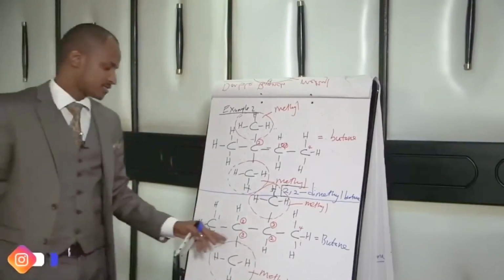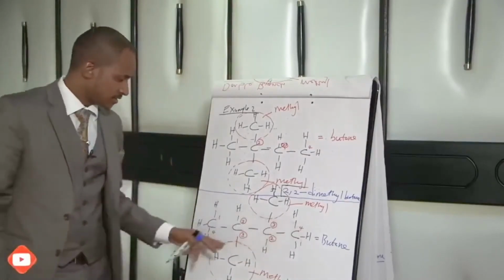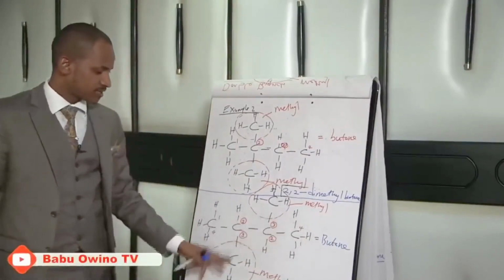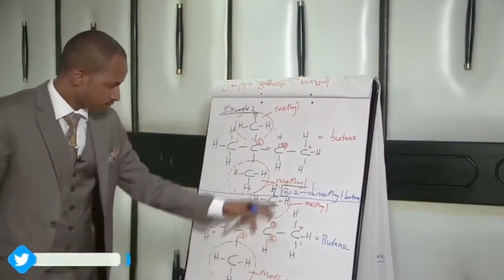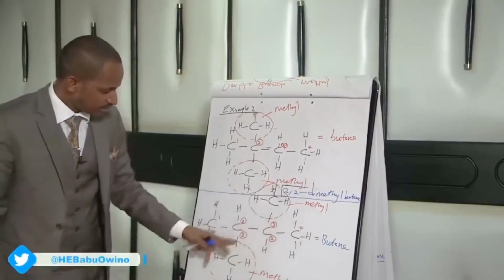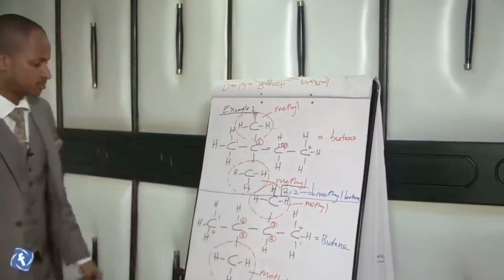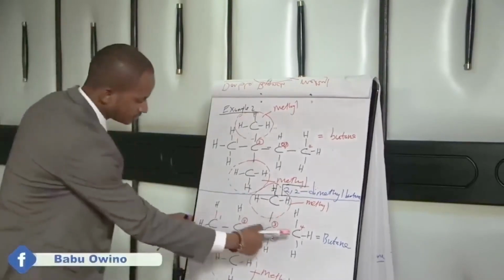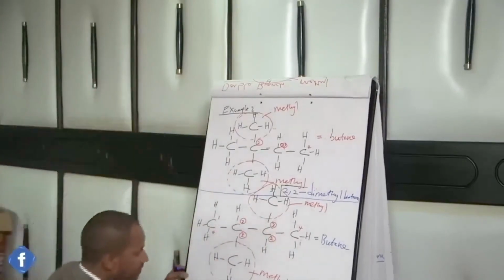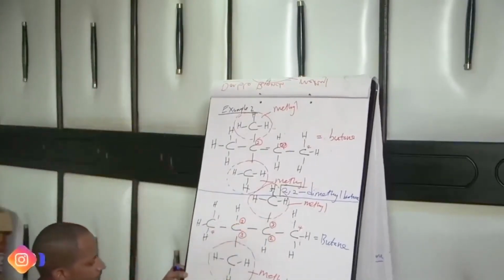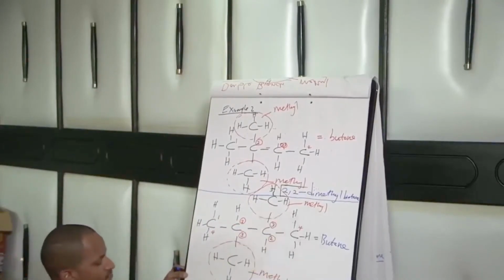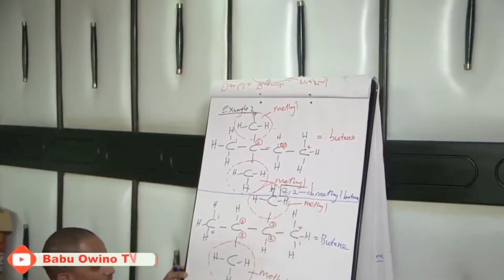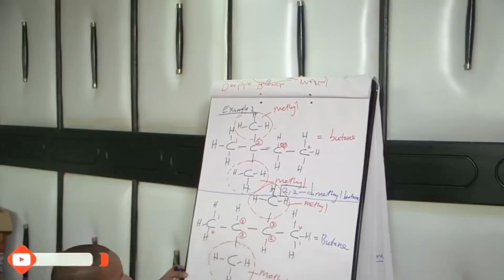So you notice, class, that when you go like this, it lies on the second, the first branch, and third, the second branch, or the second, first branch, and third, second branch. So you can start with this or like this. You simply name it as 2, then 3, then there are 2 methyls, you say dimethyl butane.